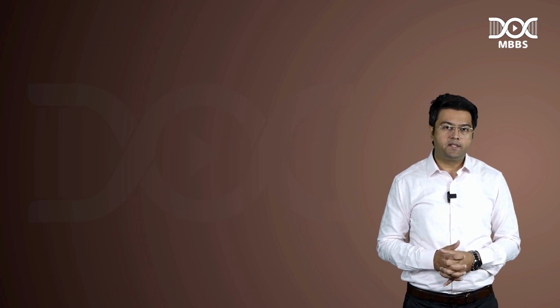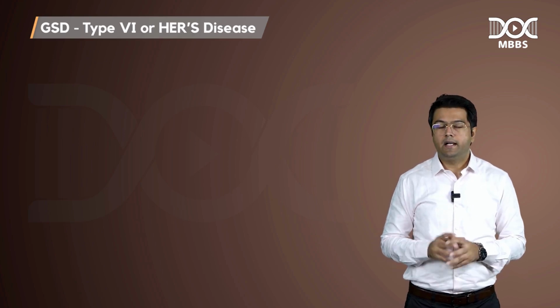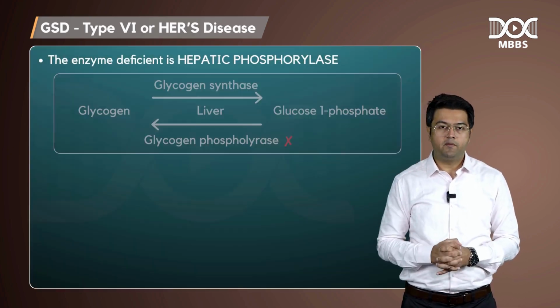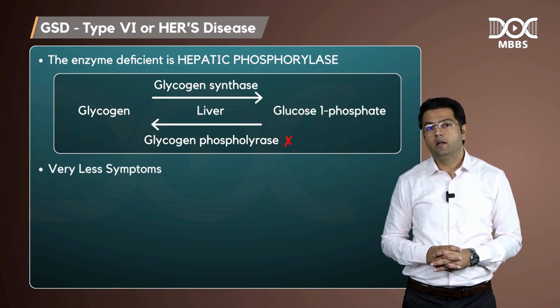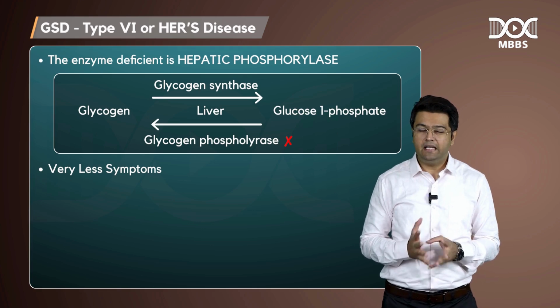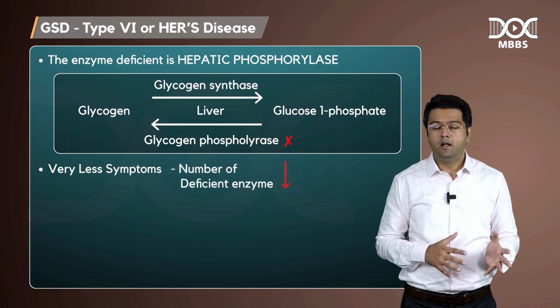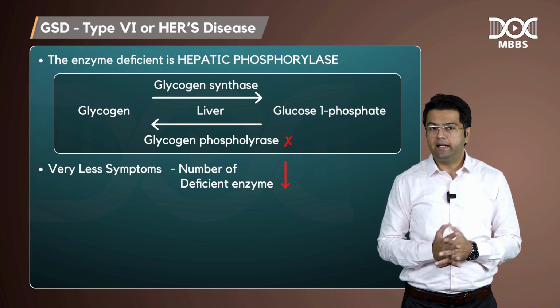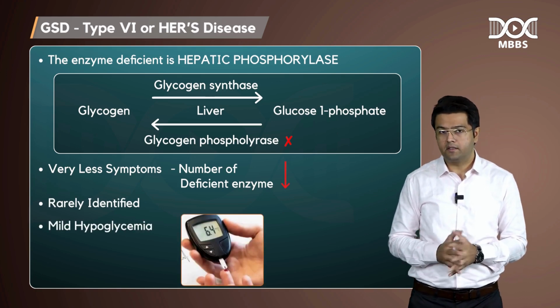Then we have the type 6 disease, called Hers disease. Hepatic phosphorylase is the name of the enzyme which is missing here. But these patients have very few symptoms because the number of enzymes which are deficient is less. These patients are rarely identified and hypoglycemia is not that intense.